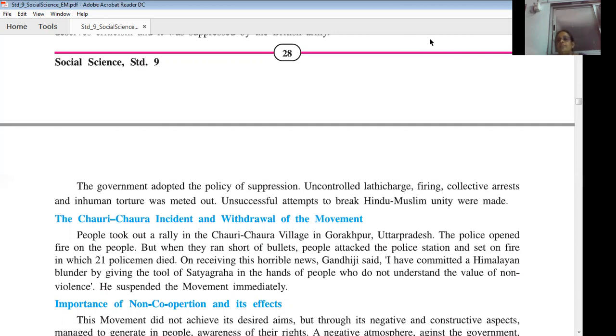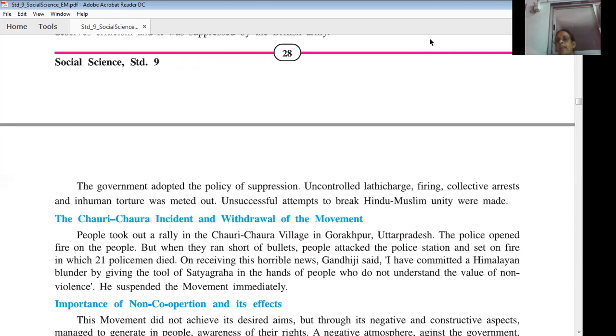So what led to the suspension of the non-cooperation movement? The Chauri Chaura incident. What is that incident? People took out a rally in Chauri Chaura village in Gorakhpur, Uttar Pradesh. The rally was going on peacefully. In the meantime, a group of policemen came and opened fire on the innocent people. But when they ran short of bullets, the policemen went inside the police station and closed it.